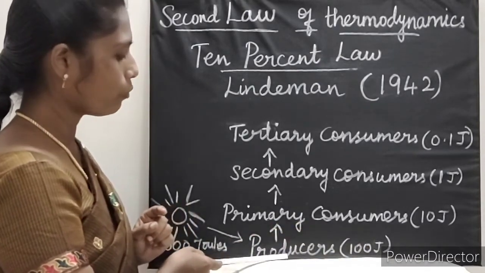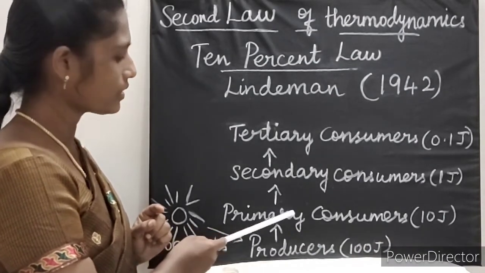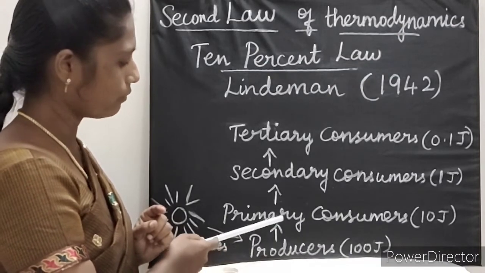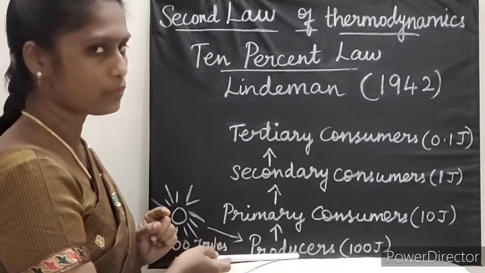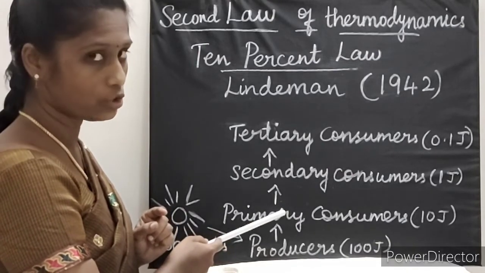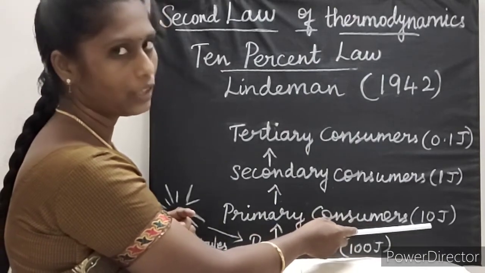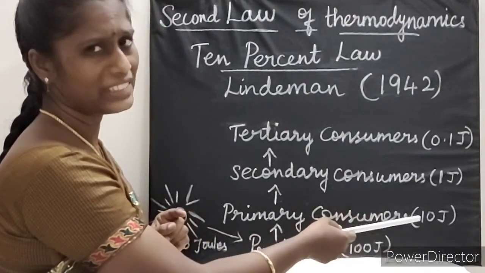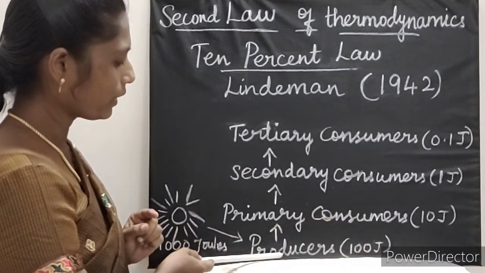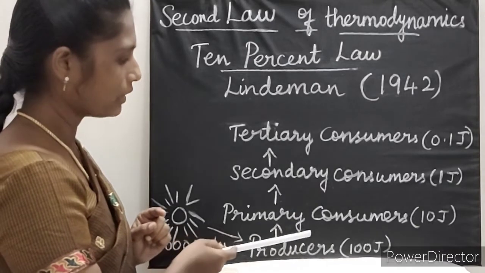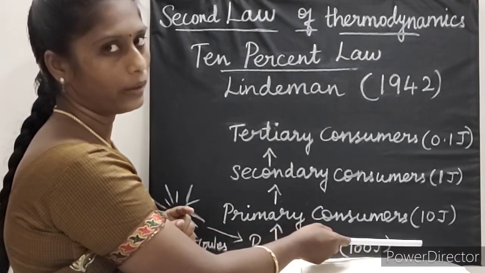When the energy is transferred to the next trophic level, herbivores, which feed on producers, it stores only 10 joules. The remaining 90 joules is dissipated in the form of heat. So from one trophic level to the next, there is a loss of 90 joules to the environment.